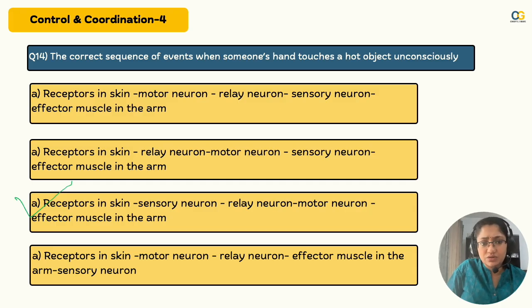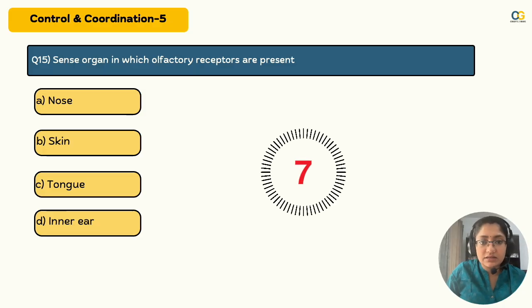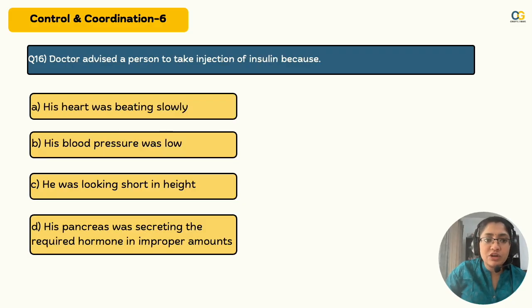This should also not go wrong. This is a pretty straightforward one. The sense organ in which olfactory receptors are present. Nose, skin, tongue, inner ear. Think. Well, this is a straightforward one. You would have read the textbook. For now, at least with 2 days before exam, this should be a straight one. Yes, the answer is tongue, where the olfactory receptors are present. Moving on to the next one.